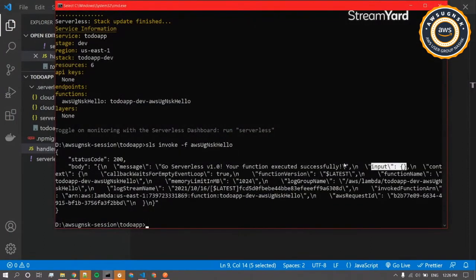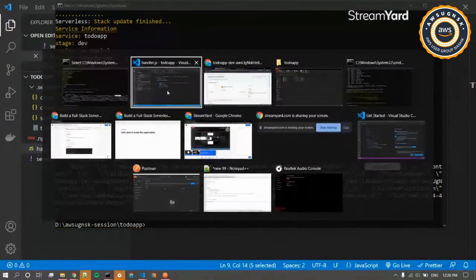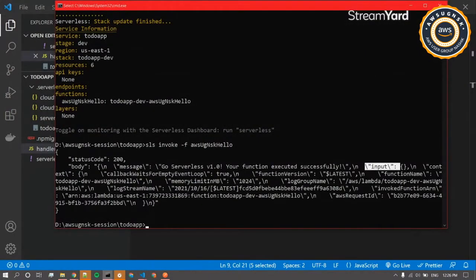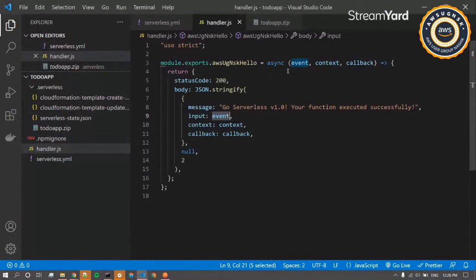Under event, we'll soon be seeing what all things we will have. It contains mostly our POST or PUT request body, and we'll be getting that directly from the event. With respect to context, it is the second parameter. It contains all the information with respect to the invocation of that method.